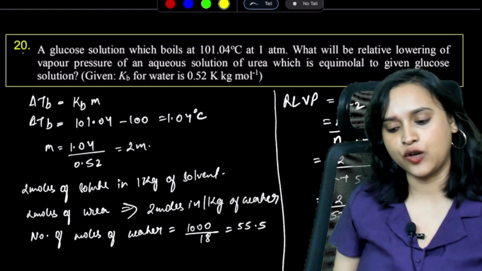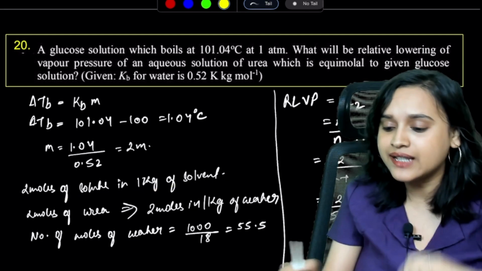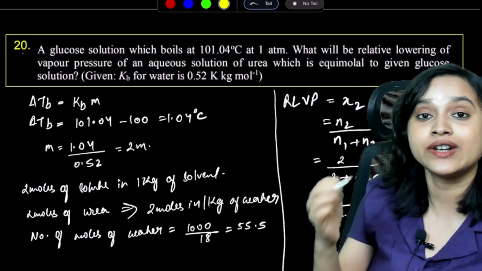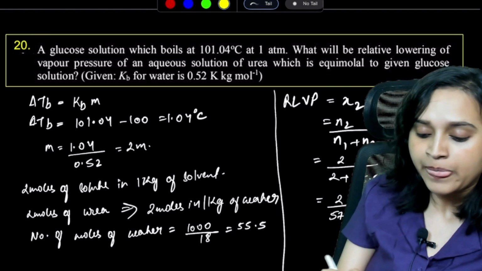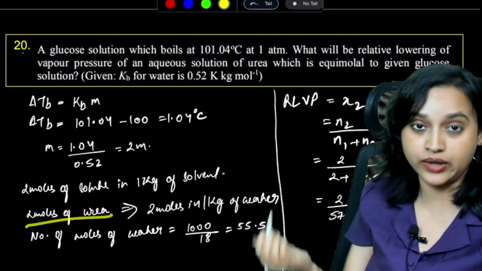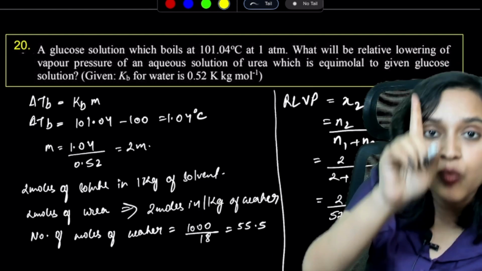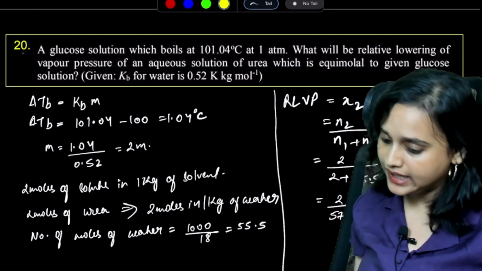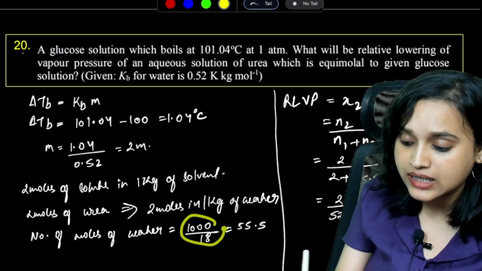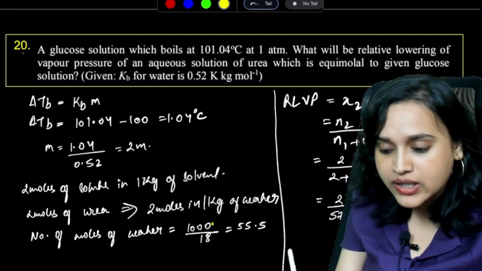Is that right? Okay. Now, 2 moles of solute in 1 kg of solvent. The question says, what will be the relative lowering of vapor pressure of an aqueous solution of urea? So if I take 2 moles of urea, equimolar, that means I have 2 moles of urea in 1 kg of water. Correct? Yes. Now the number of moles of water is going to be how much? 1000, assuming 1 liter.